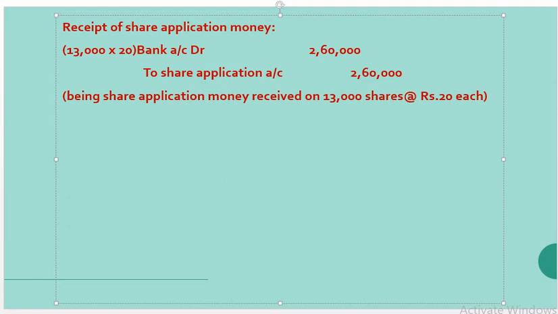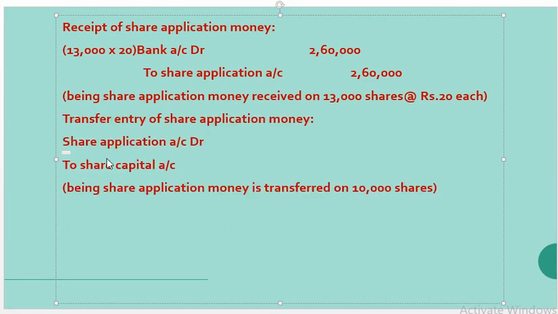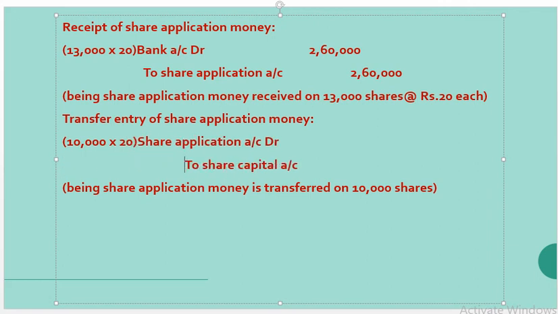Next entry is the transfer entry. Journal: share application account debit to share capital account. Now we assign values. From the received 13,000 applications, only the 10,000 shares' application money alone is transferred to share capital account, which is 2 lakhs.